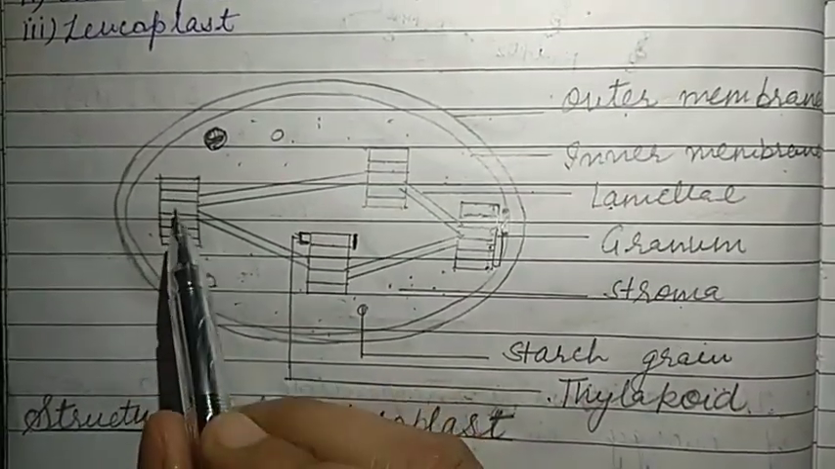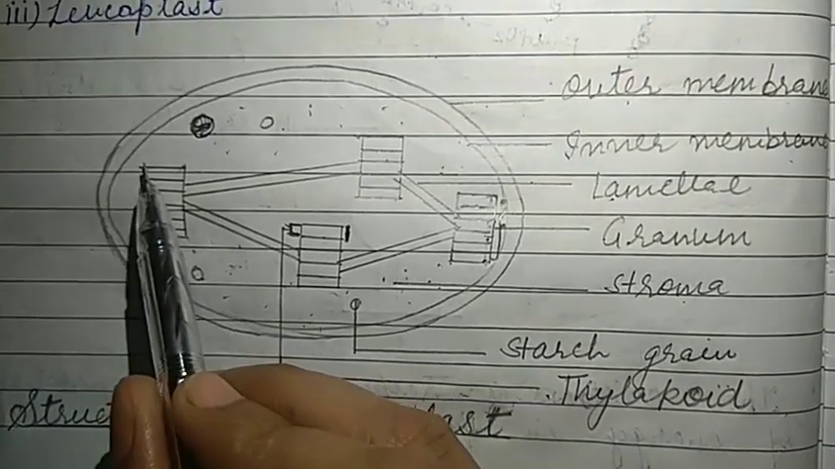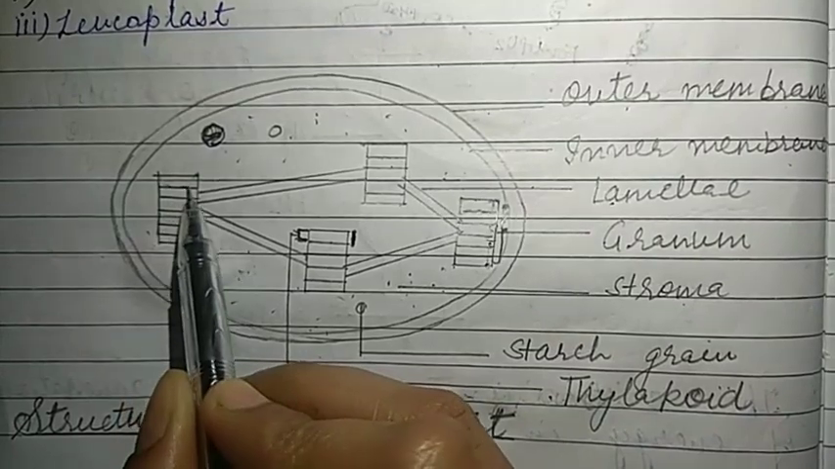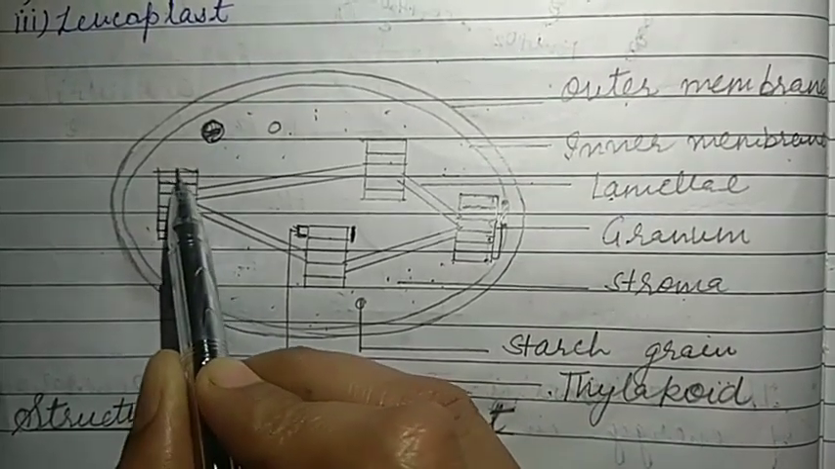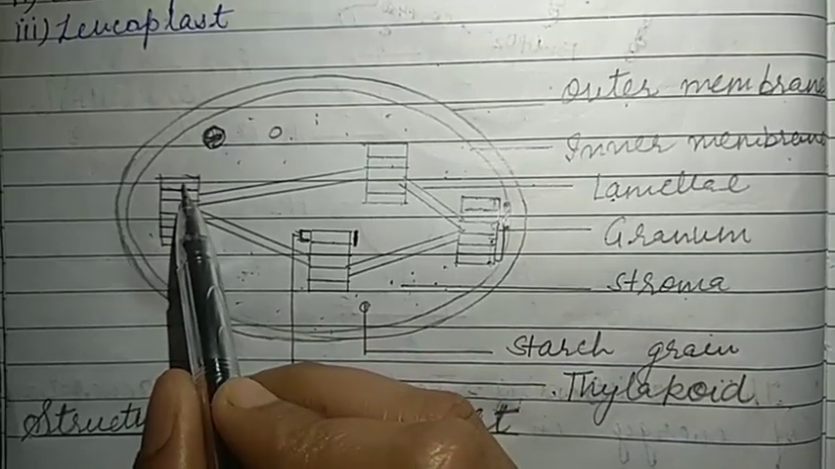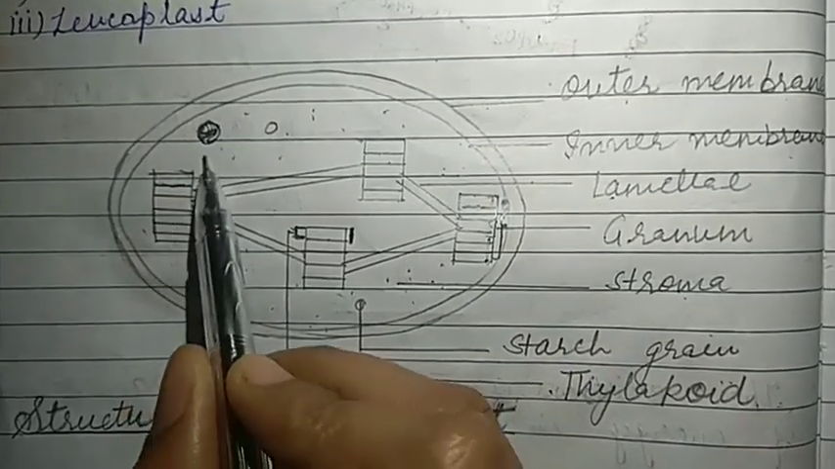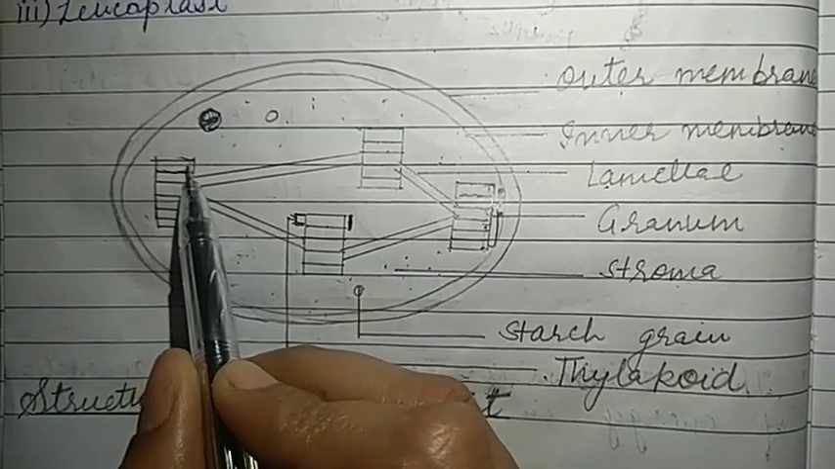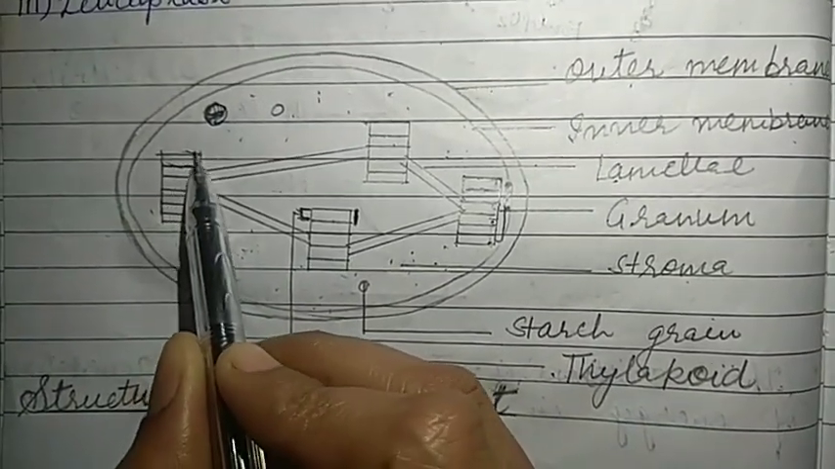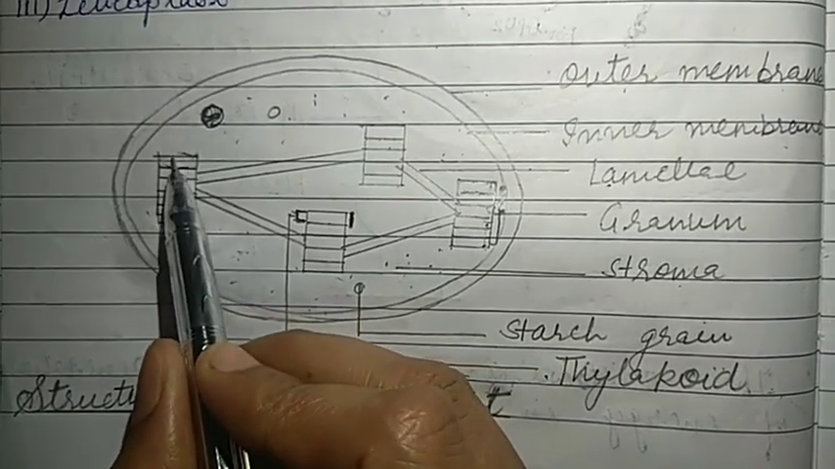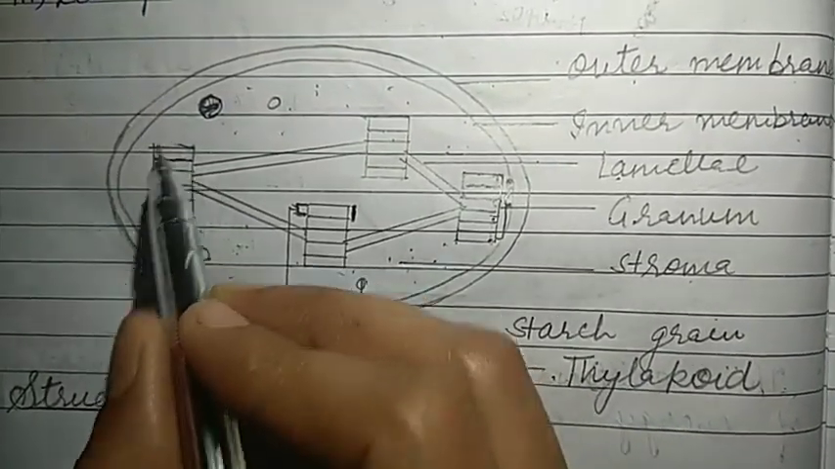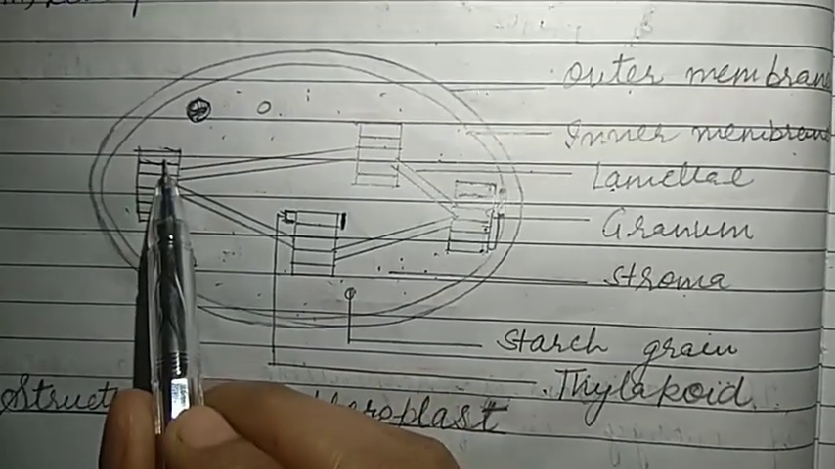Now, the very important thing is that this granum, especially the thylakoid, which is one part of the granum, will contain different types of pigment like chlorophyll, xanthophyll, and carotene. But the chlorophyll pigment is present in high concentration, and it will trap the sun radiation and help in photosynthesis. The granum is a site for light reaction.